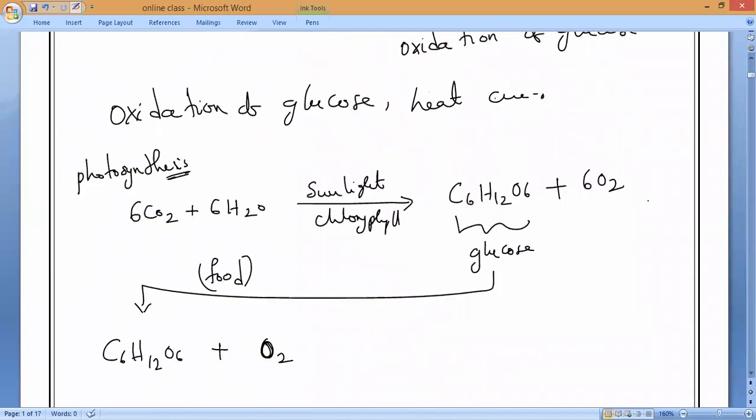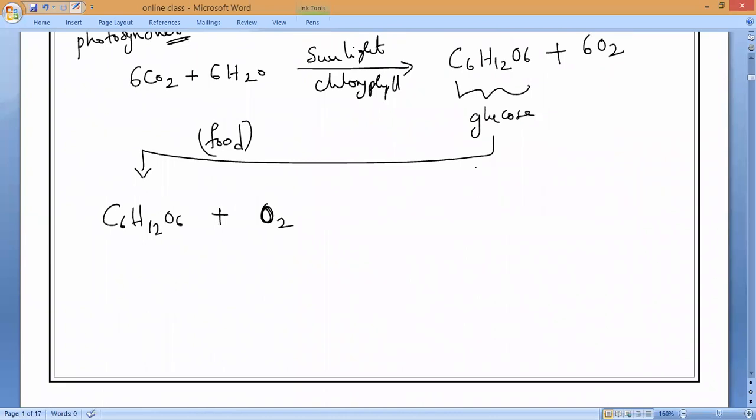So they will take the oxygen. Now, once the digestion process takes place, this oxygen reaches the human body cells. There, the respiration reaction is carried out, so what will happen? They will release carbon dioxide plus water, plus energy will be released.